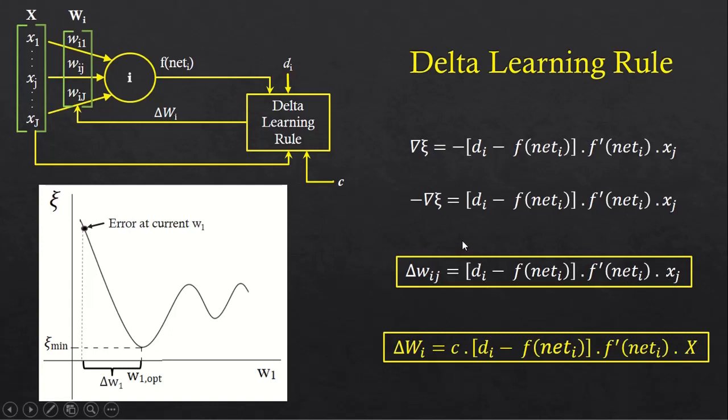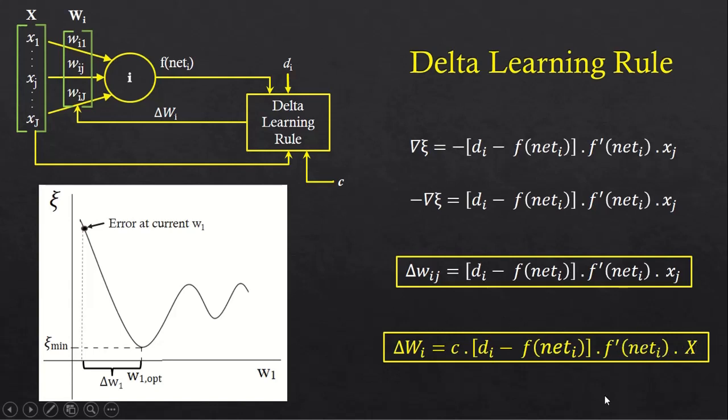Now for the entire weight vector, the equation becomes delta capital Wi equals c into di minus f of net I into f dash of net I into capital X, the entire input pattern, where delta Wi is the change to be made to the weight vector, c is the learning constant, di is the desired output given in the training set corresponding to the input x, f of net is the continuous activation function applied to the net value, and f dash of net I is the differentiation of the activation function.